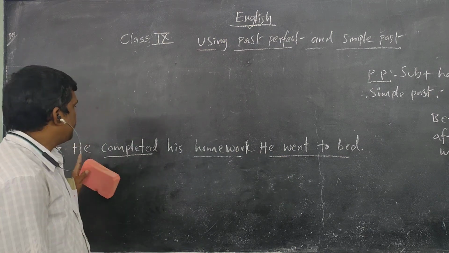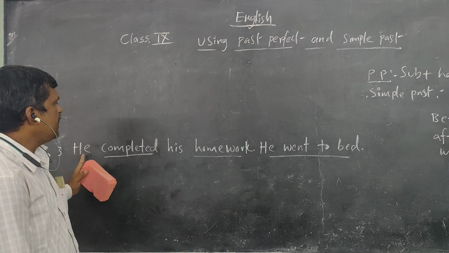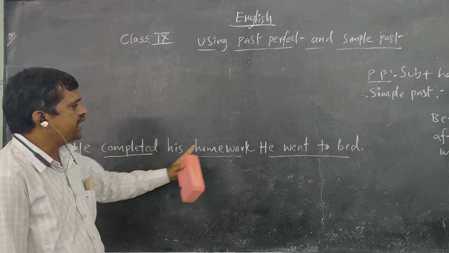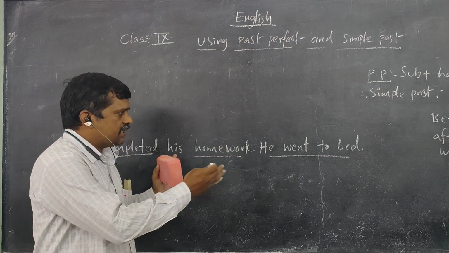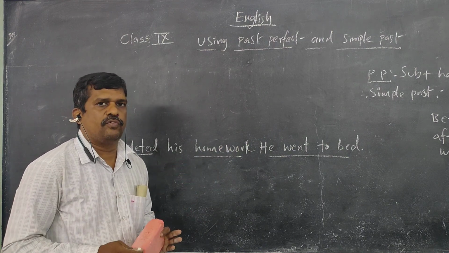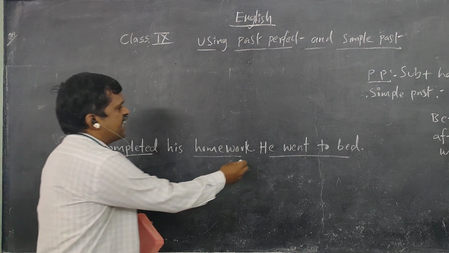For example, how can you express this? After he had completed his homework, he went to bed. We can combine the two sentences into one, by using a comma here.